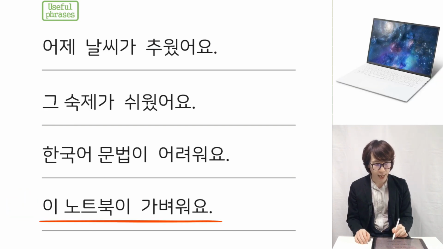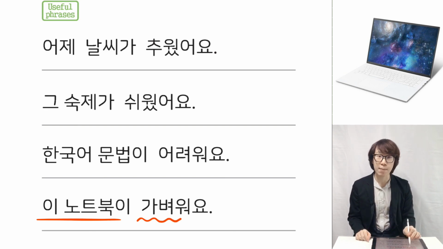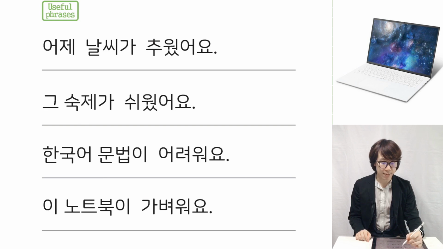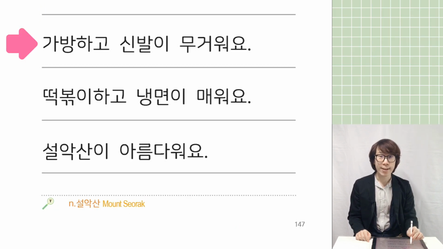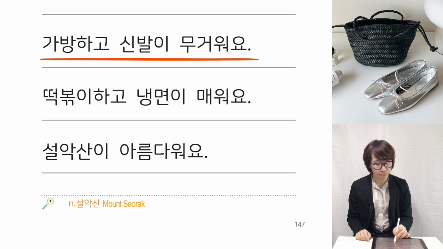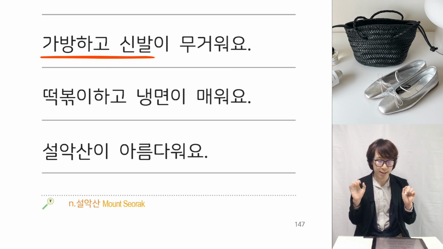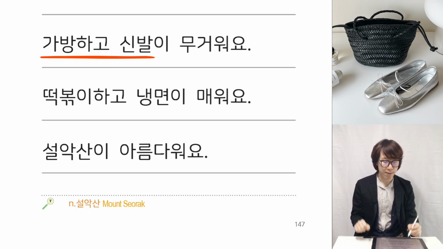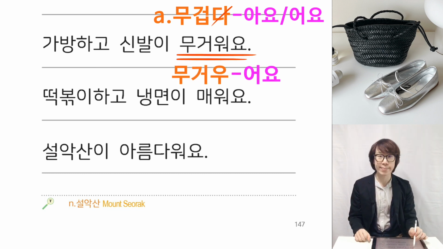And next sentence. 이 노트북이 가벼워요. 이 노트북, this laptop is 가벼워요, light. Original adjective is 가볍다. Also same. 아요, 어요 is 가벼우어요 becomes 가벼워요. And next sentence. 가방하고 신발이 무거워요. 가방하고 신발, A and B. The bag and shoes are 무거워요. Heavy. Original adjective is 무겁다. Same. 아요, 어요 is 무거우 plus 어요 becomes 무거워요. And next sentence.